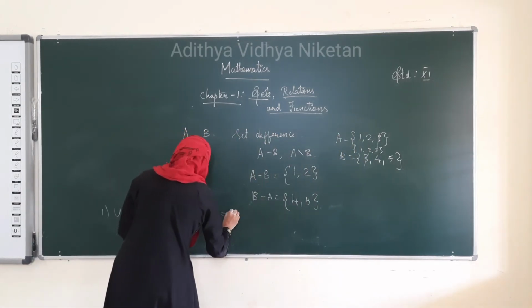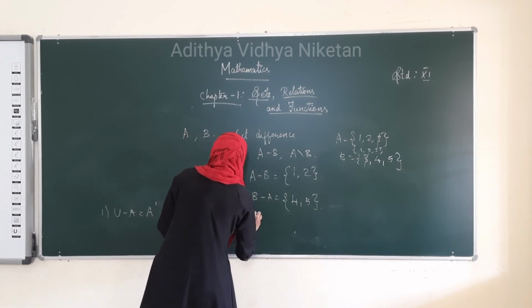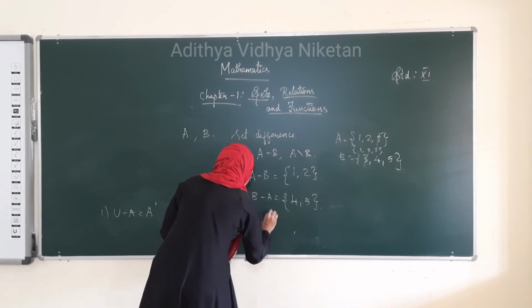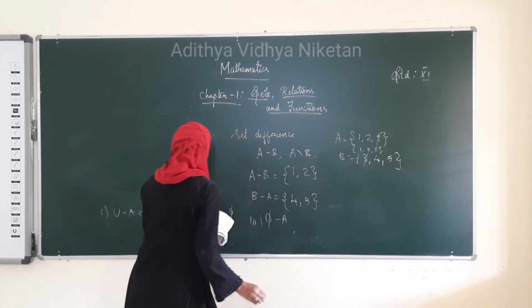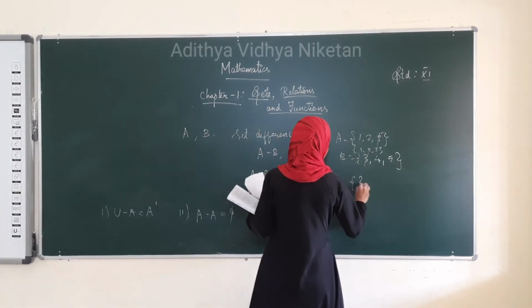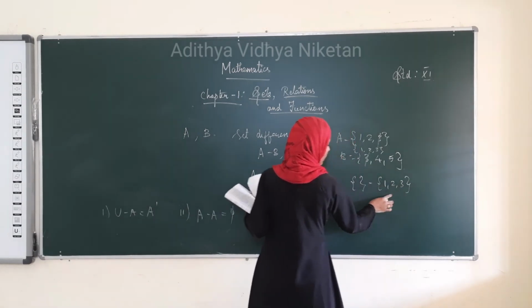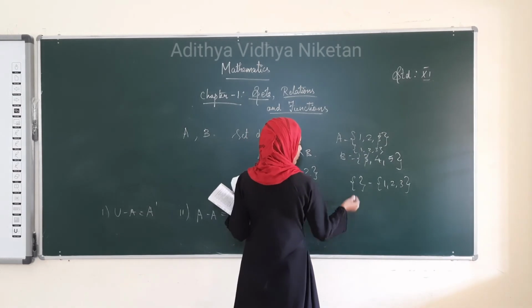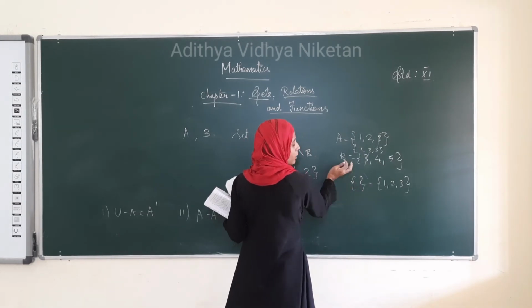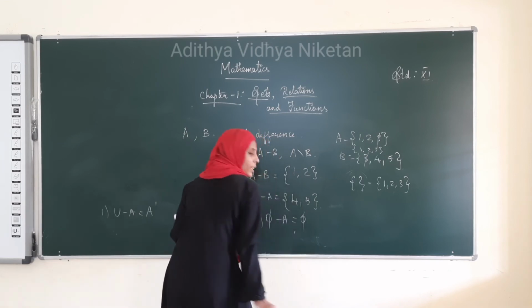The third property: empty set minus A. From the empty set we subtract 1, 2, 3. There is no term in common, and the first set is the empty set. The remaining terms in the empty set alone will come, that is only the empty set.